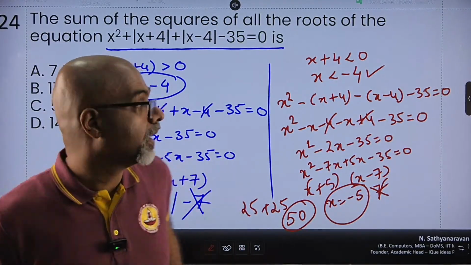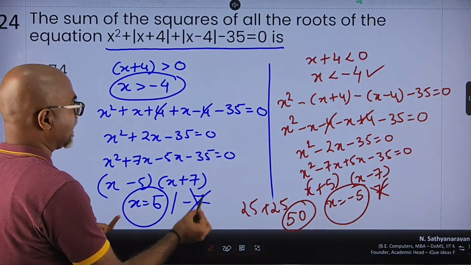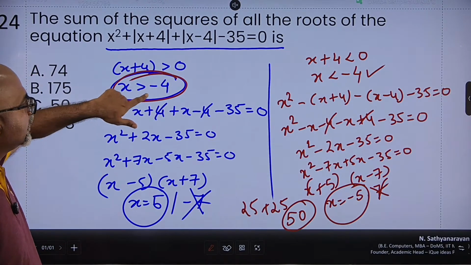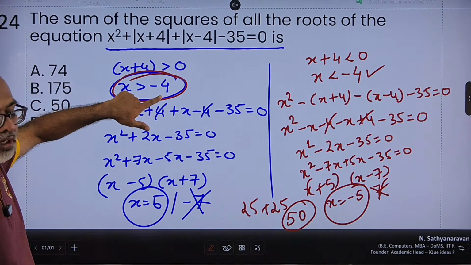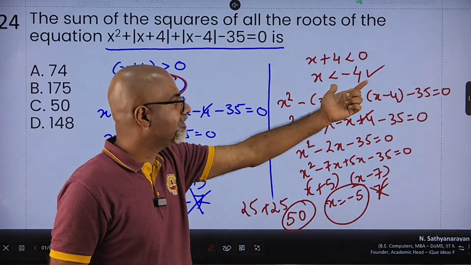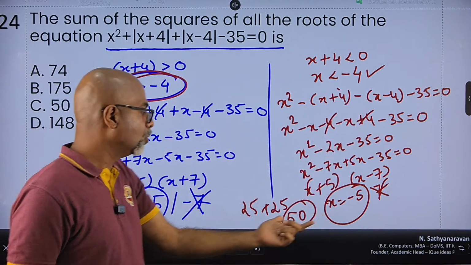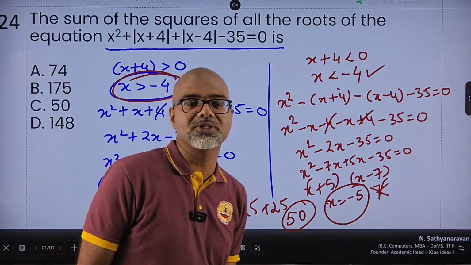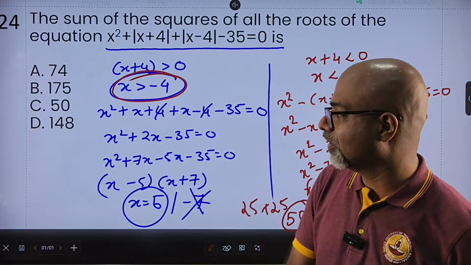So remember, although you get two values, 5 and minus 7, the condition is important. In the first case, only the value greater than minus 4 will work. And in the second one, only the value less than minus 4 will work. So although there are 4 roots, 2 of them are impossible roots. So that means only 2 possible roots here. You just need to be mindful of this fact.